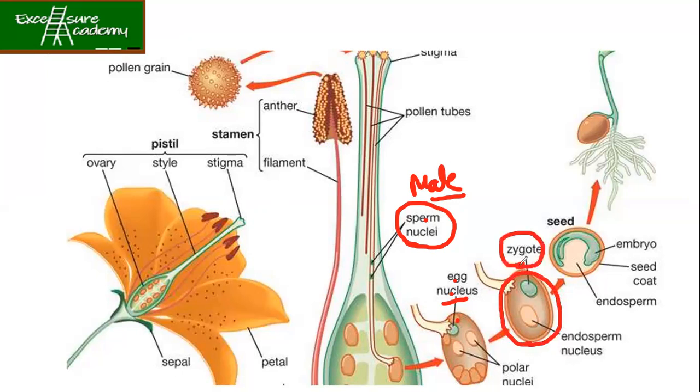Once the zygote is formed, it starts developing into the seed. What combines? The male and the female part. Male from the pollen, and female means the egg. Sometimes they write egg or sometimes they write ovule. So don't get confused, it's the same thing.